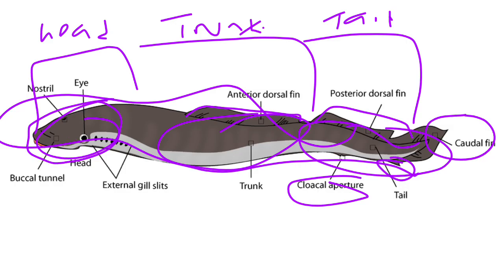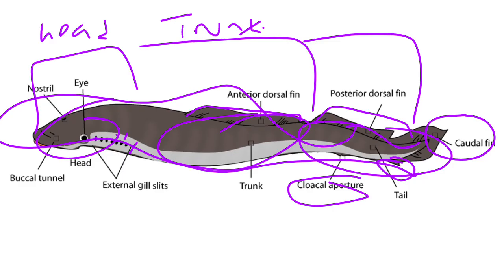Look at it. These are gills. 7 gill slits. Let us count this one. We have 1, 2, 3, 4, 5, 6, 7. So they have 7 gill slits. You understand? Gill openings, and they have a single nostril. So this is the structure of a typical lamprey.